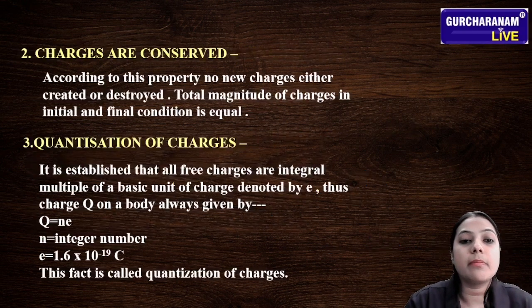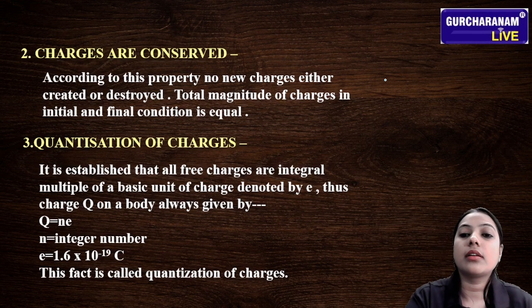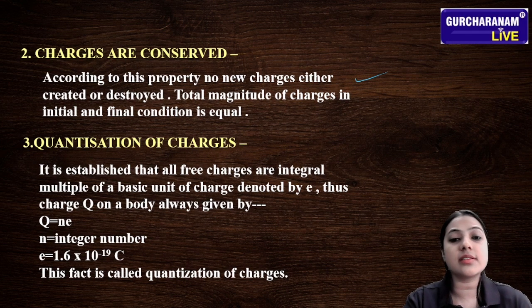Okay. So our next property of the charge, these are the basic properties. The next property is that charge is conserved. According to this property, no new charges are either created or destroyed. So the total magnitude of the charges in the initial and final condition is equal.